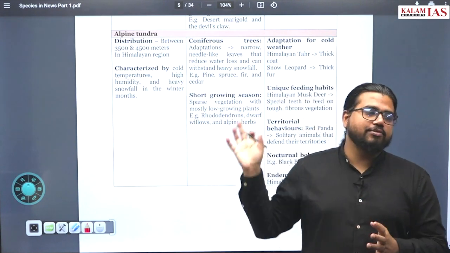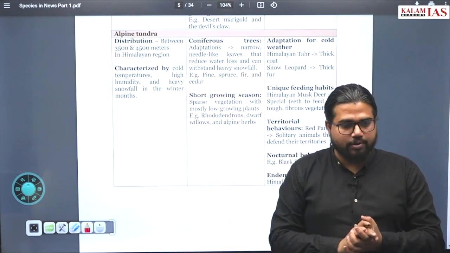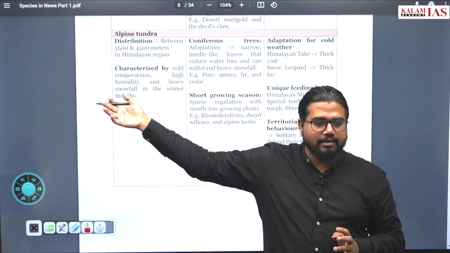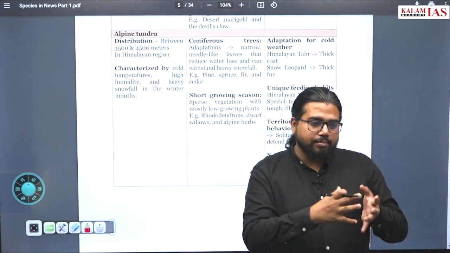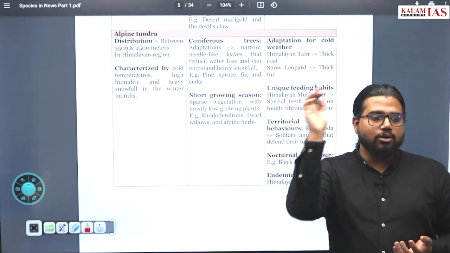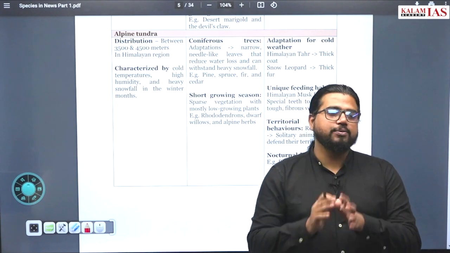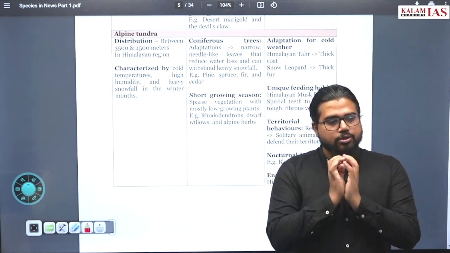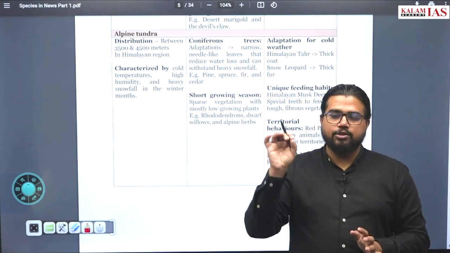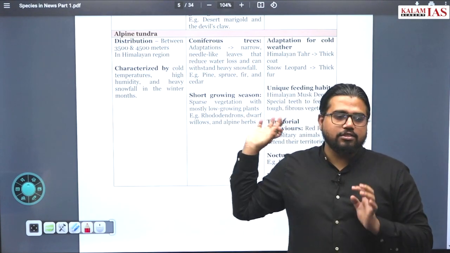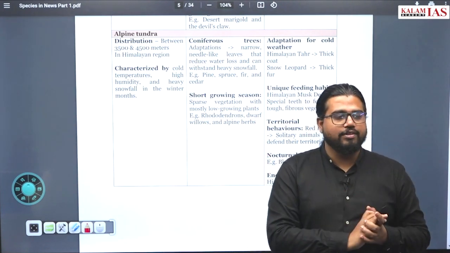But you have to associate it with the different characteristics, different phenomena which we have discussed so far. If I am saying a species is from the Himalayan region, then think of alpine characteristics, what kind of adaptive mechanism it might have adopted. These are the mechanisms or applications you should think about from here on. In the exam also, if a species is coming, a question is there, you should at least try to identify where this species is from. Then try to identify those statements which are not in line with what we have discussed or what we are expecting of the ecosystem where this species is living.